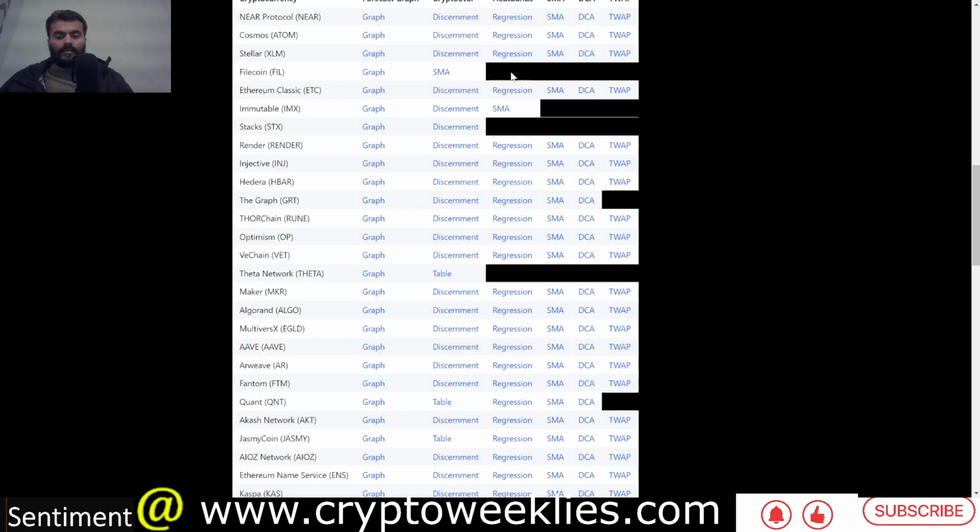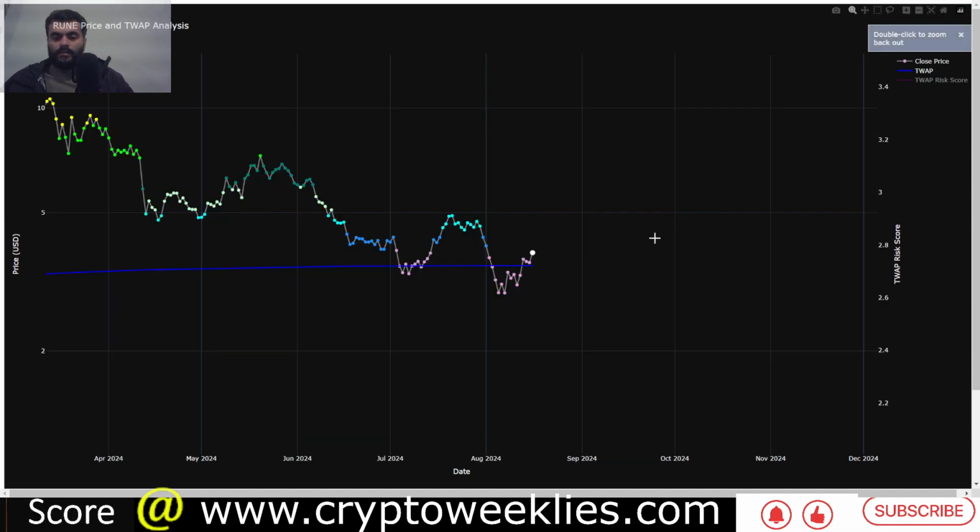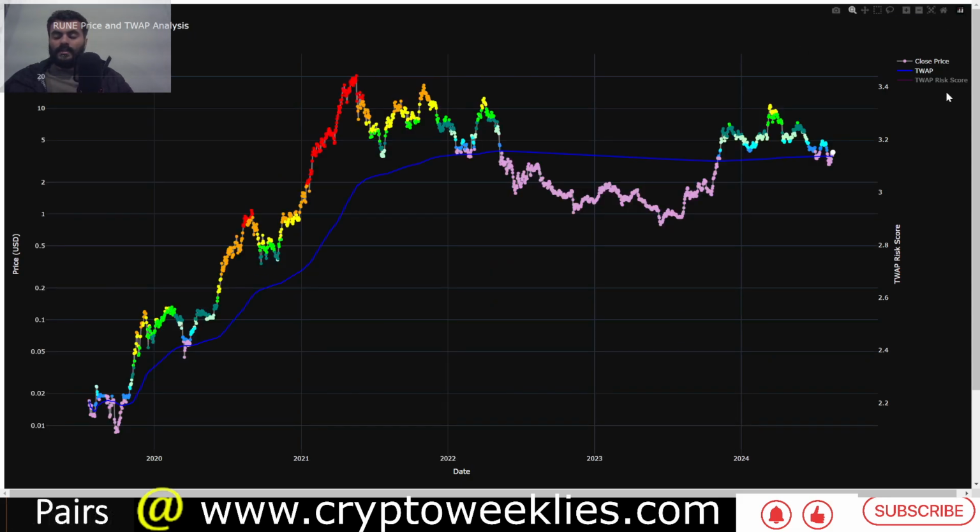So again this is a moderate or one cycle at a time based model, but if you look at a longer time period, this is a time weighted average price based accumulation strategy, where the key idea is whenever the price is below the time weighted average price, the risk is the lowest. And right now you can see that the price has just started to make an upward swing from its time weighted average price. The time weighted average price is at around $3.51. That means the price action right now is slightly higher than the time weighted average price.